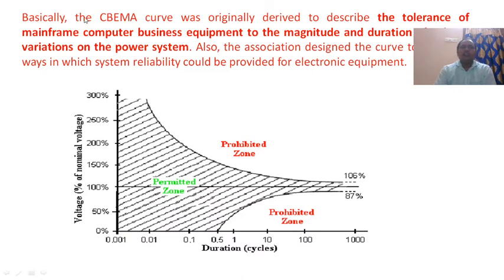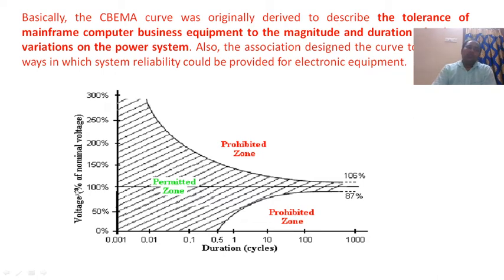Basically the CBEMA curve was originally derived to describe the tolerance of mainframe computer business equipment to the magnitude and duration of voltage variation on the power system. Also, the association designed the curve to point out ways in which system reliability could be provided for electronic equipment.